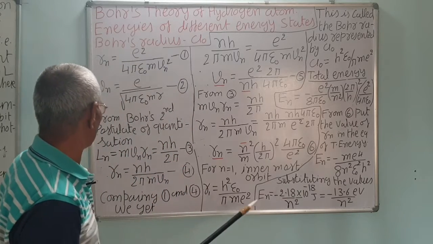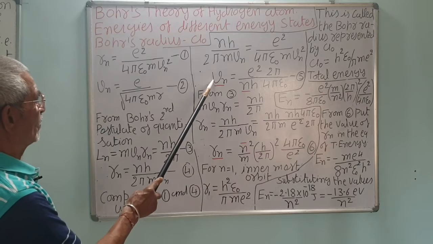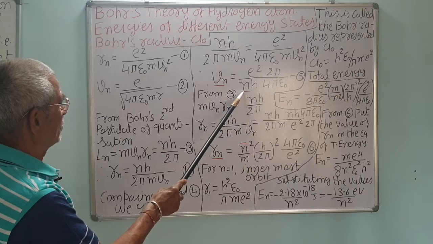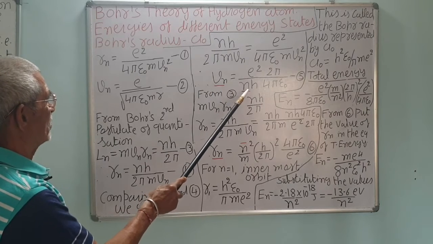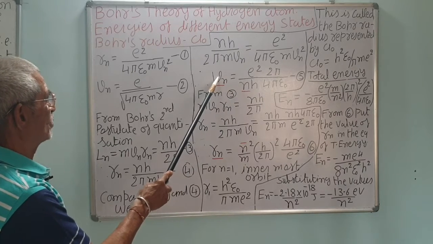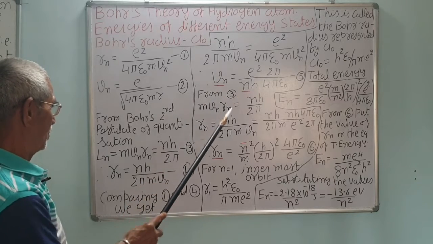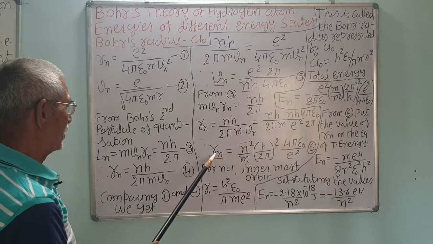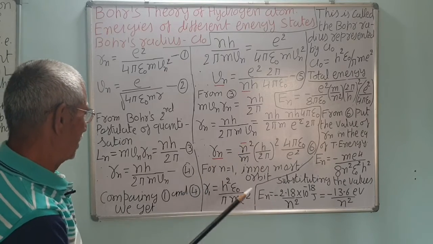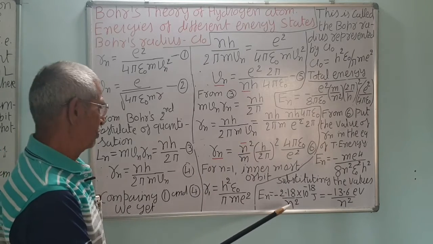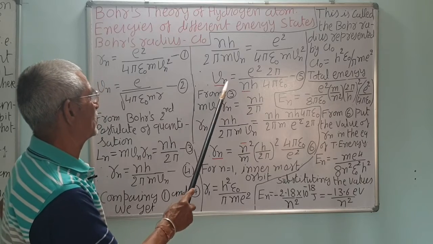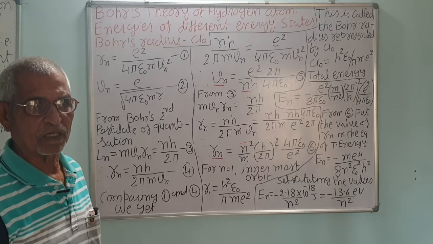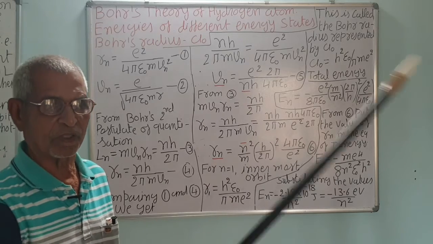Another important thing is here, the velocity of an electron decreases inversely to the orbit. If the orbit number is 2, the velocity will be 1/2 and so on. Radius increases as the square of the orbit, energy decreases as the square of the orbit. Remember, and velocity is inversely proportional to n. The bigger the circle, the velocity will decrease. It will take more time.